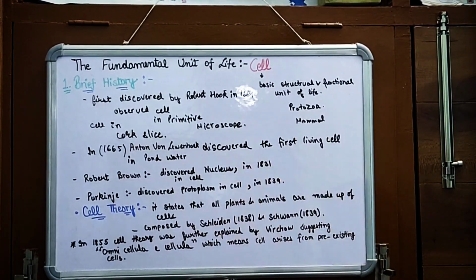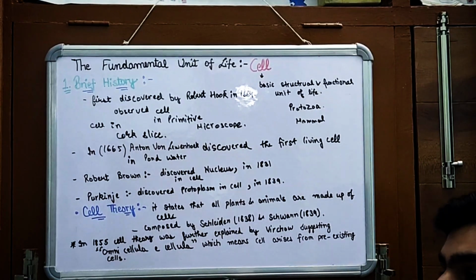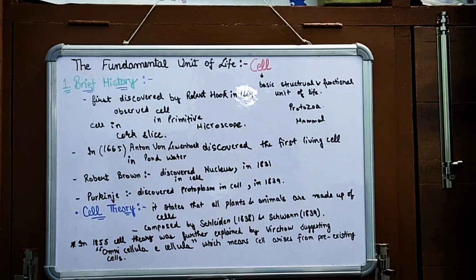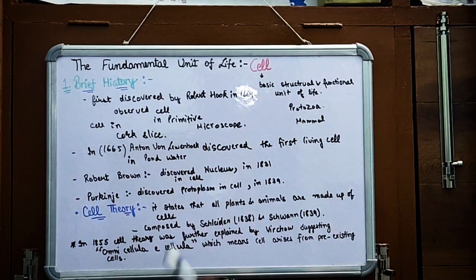in pond water. The basic idea was given by Robert Hooke that the cell is present in every organism. But in 1665, Anton von Leeuwenhoek discovered that cells are present in pond water. And how can it be possible that water, a non-living substance, can possess a cell?